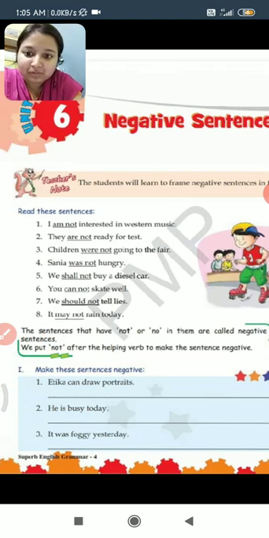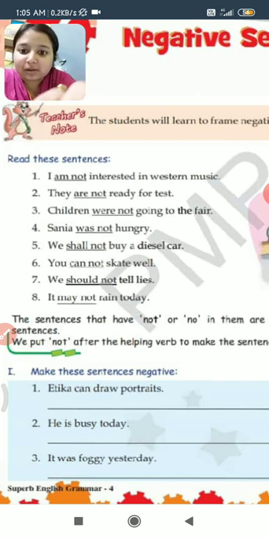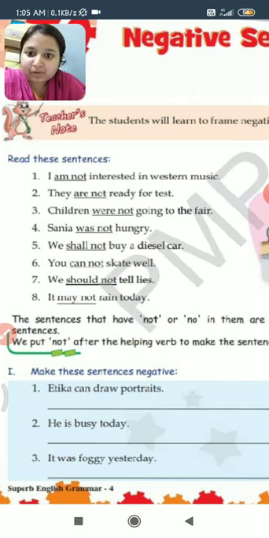For example, we have certain sentences here. Let us look at the examples. The first one, I am not interested in Western music. Am is the helping verb and it is followed by not. Children, a helping verb is also always followed by not to frame a negative sentence. हमेशा helping verb के बाद जब भी हम word not लगाते हैं, it means it is a negative sentence.